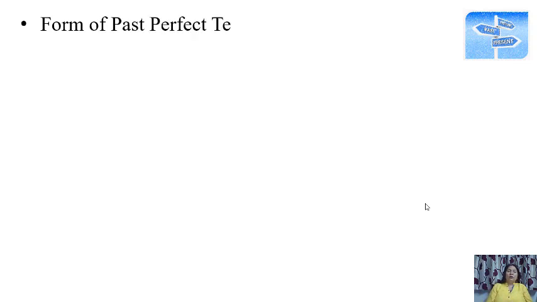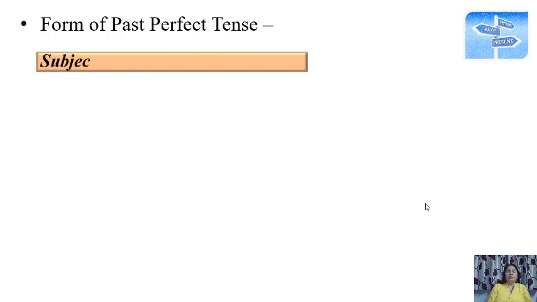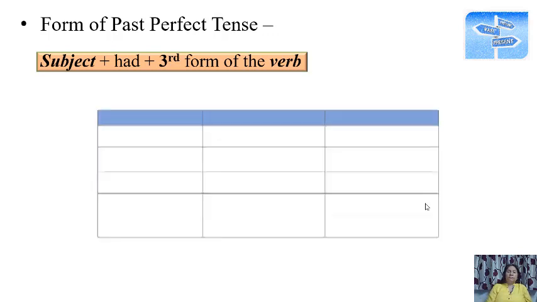Now, the form of past perfect tense. What is the form? How do we write it? Very much clear from the sentences. We use subject plus had plus third form of the verb. Simple rule. Just had plus third form. The third form is also called past participle. Now let's look at the examples.